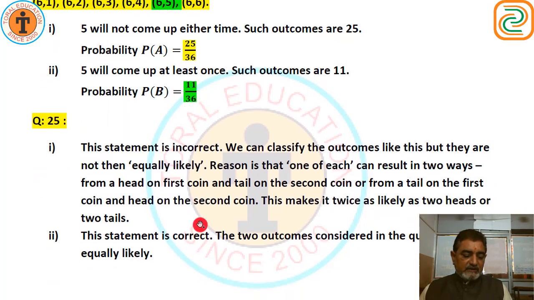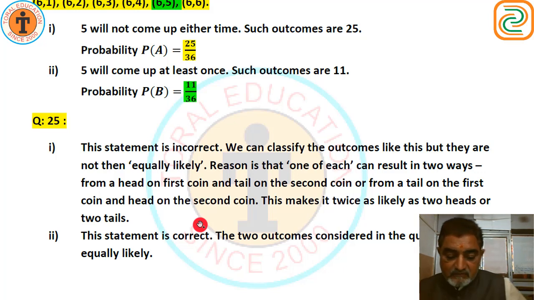Now question number 25 and the last one of this exercise. Which of the following arguments are correct and which are not correct? Give reasons for your answer. Number 1. If 2 coins are tossed simultaneously, means together, there are 3 possible outcomes: 2 heads, 2 tails, or 1 of each. Therefore, for each of these outcomes, the probability is 1 upon 3.